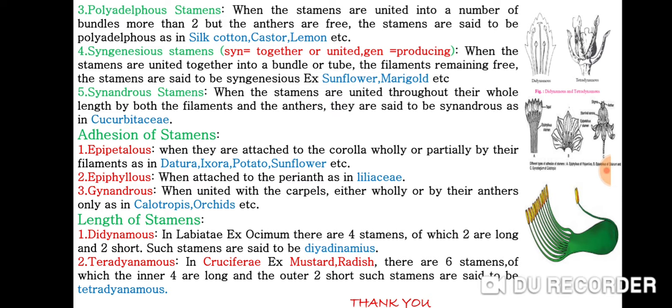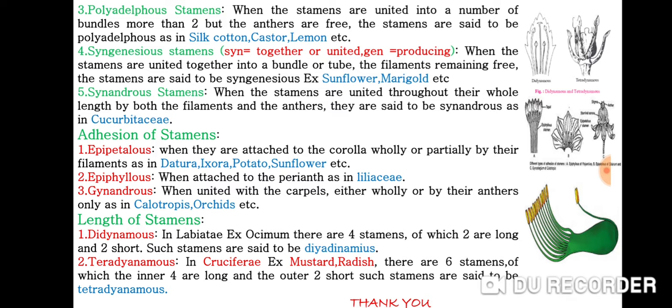Then length of stamens. Didynamous condition. In Labiatae, example Ocimum, there are 4 stamens, of which 2 are long and 2 are short. Such stamens are said to be didynamous.